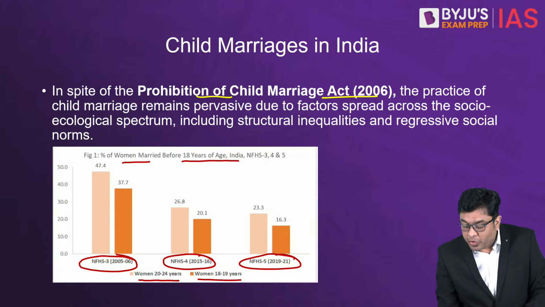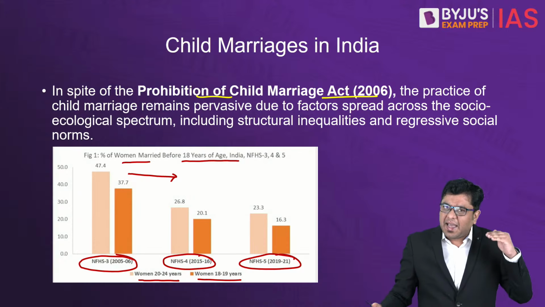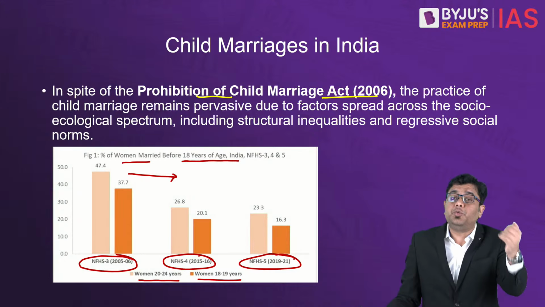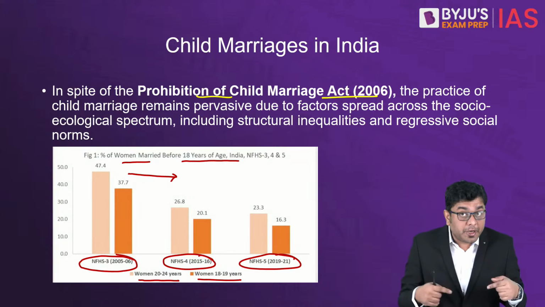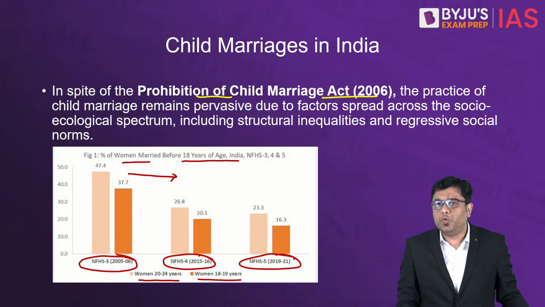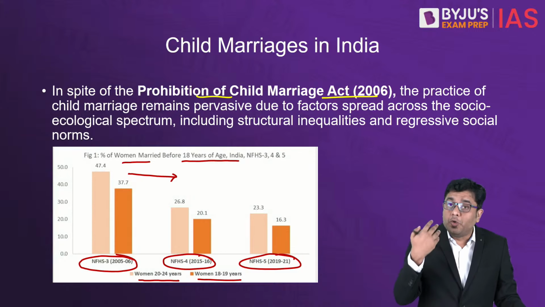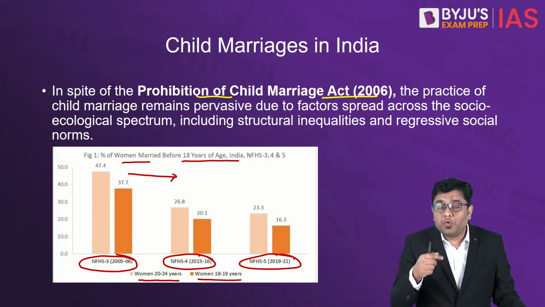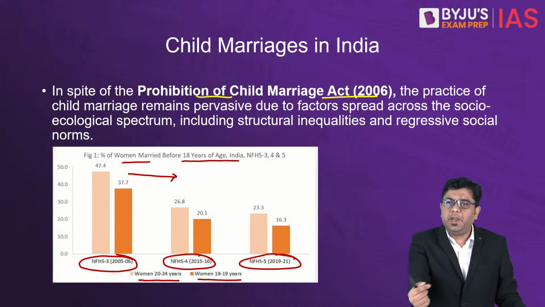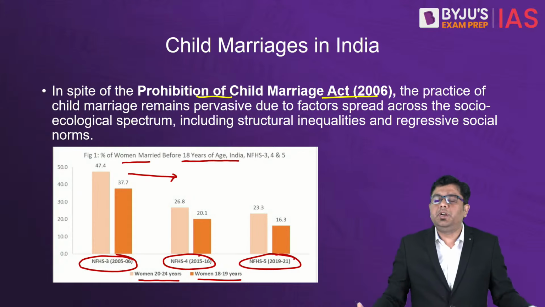But here again, you will observe that the kind of improvement which happened between NFHS 3 and NFHS 4 has kind of plateaued. So that is why various states are thinking about out-of-the-box solutions, and one of such solutions has been devised by the Odisha government. This also gives you an idea when you are writing an answer of maybe 250 words, that when you write the way forward, you have to encapsulate that more needs to be done by the states in order to continue that downward trend.